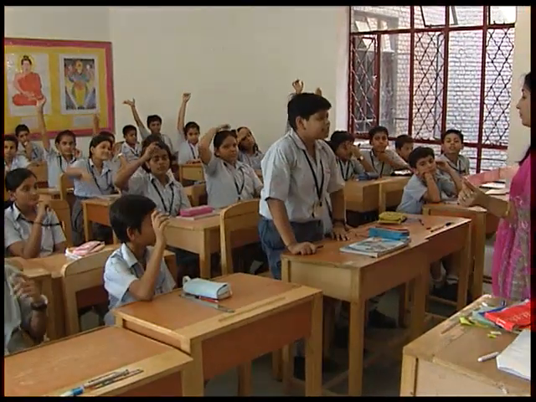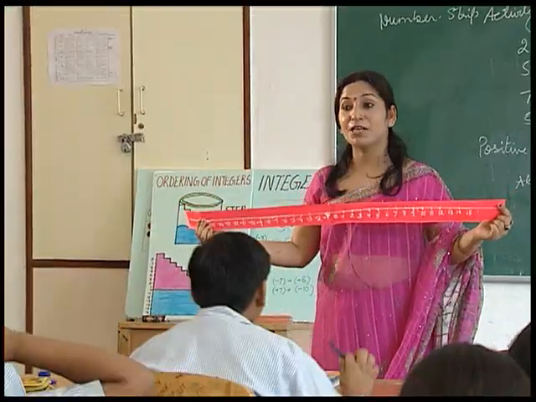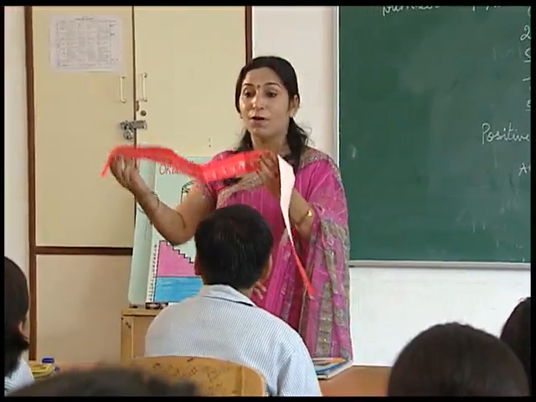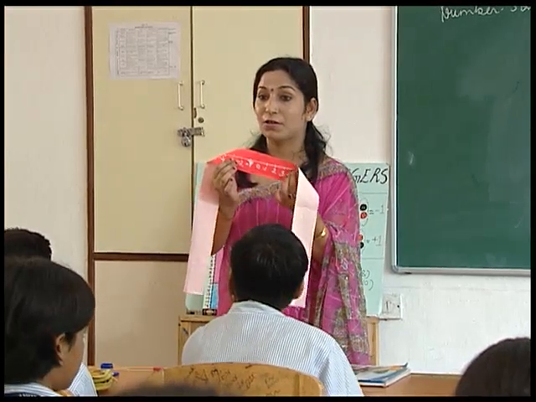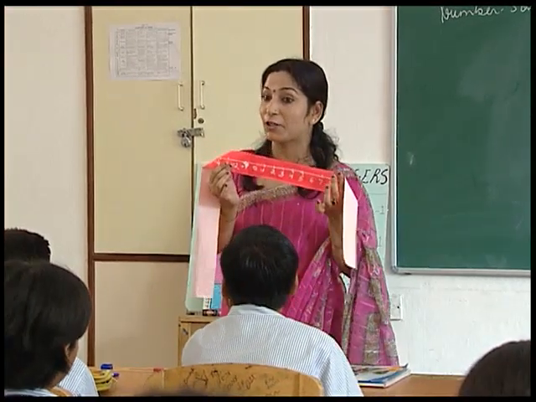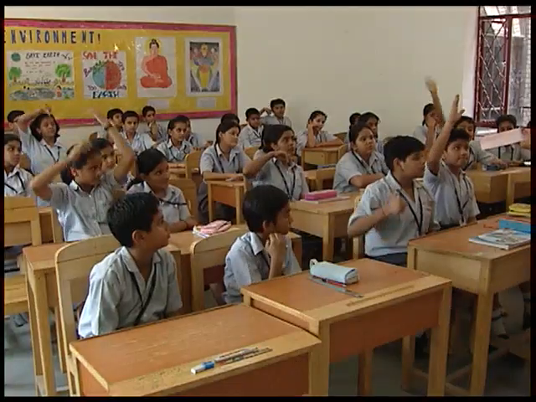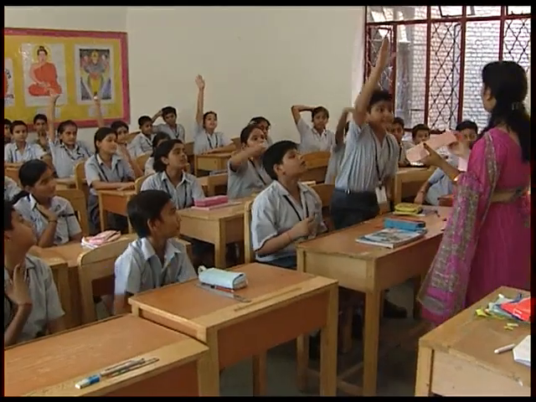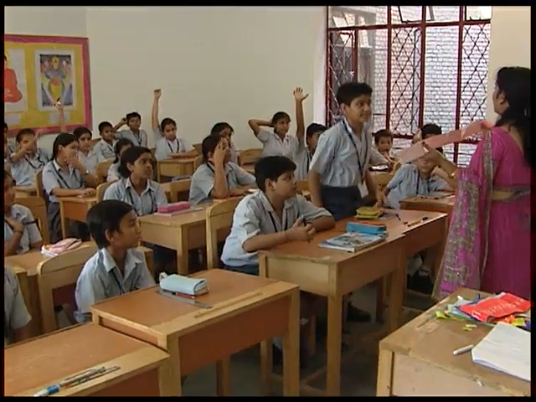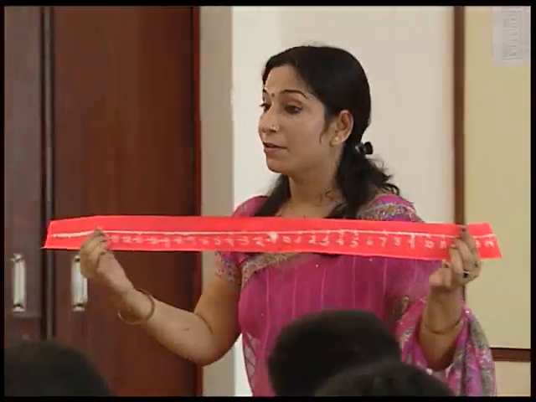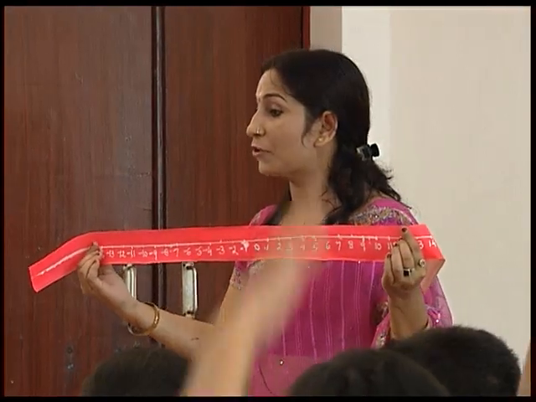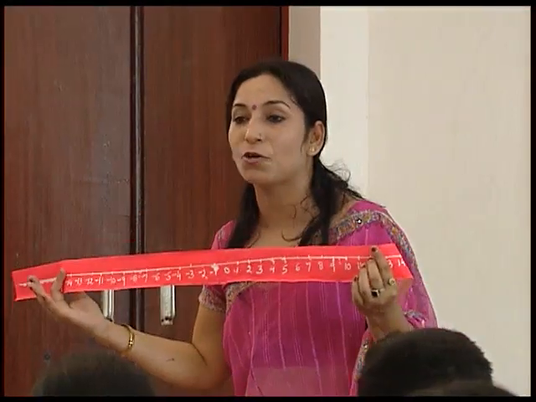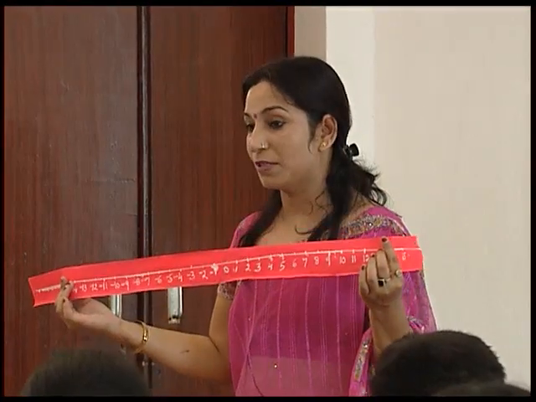The numbers which are below 0 are called negative numbers. When we move 1 step towards the right of 0, what is the sign used? Plus, addition. When we move 1 step towards the left of 0, what will be the sign used? Yes, minus. So if we want to move behind 0, we will use negative numbers.